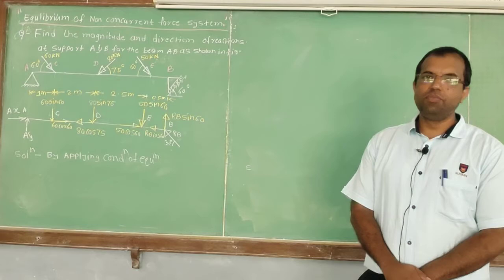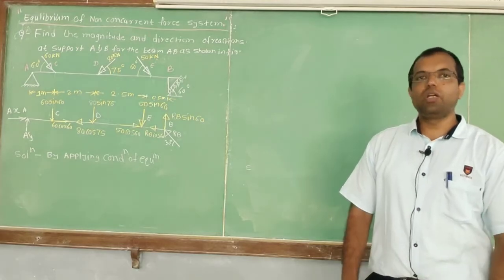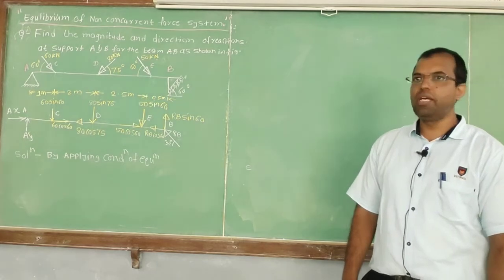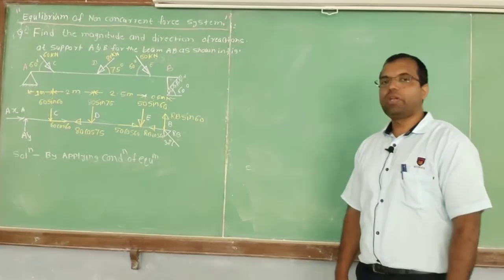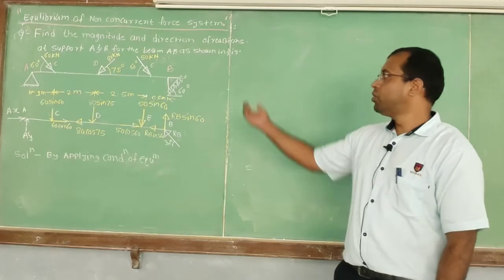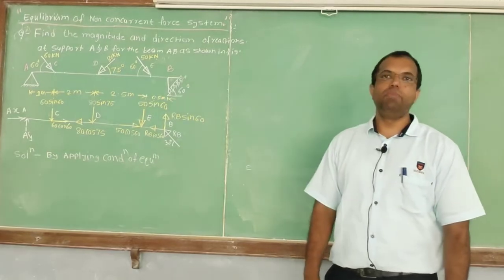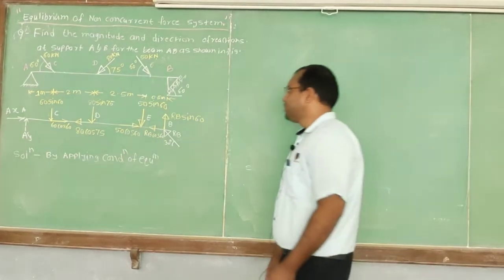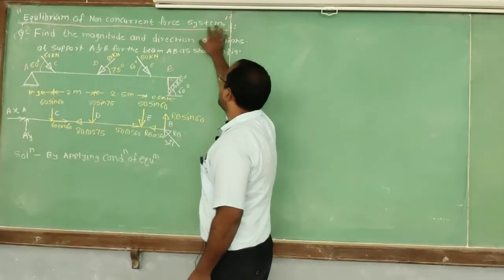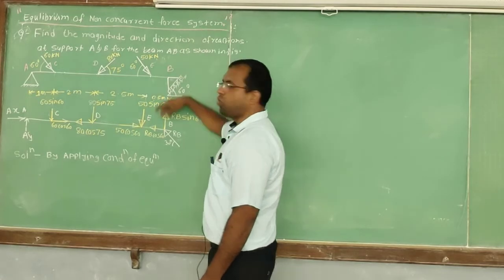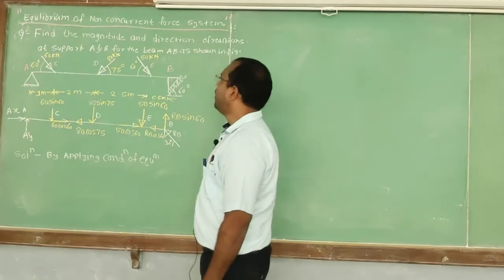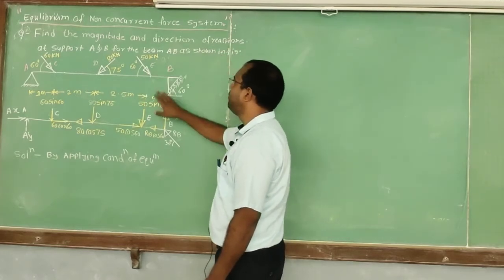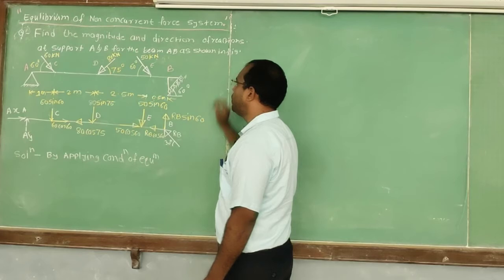Okay, so let's move towards today's topic, which is non-concurrent force system. We are going to solve one numerical in order to find out the support reactions required to withstand the loads which are coming on the beams in order to maintain equilibrium. So today's topic is equilibrium of non-concurrent force system. I am going to read out the statement: find the magnitude and direction of reactions at support A and B for the beam AB as shown in the figure.